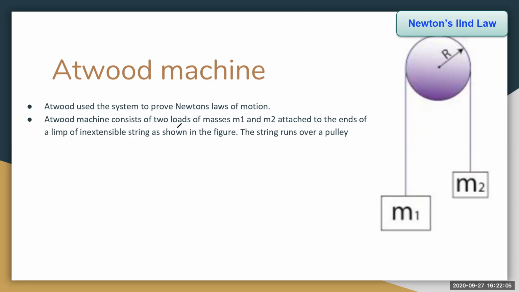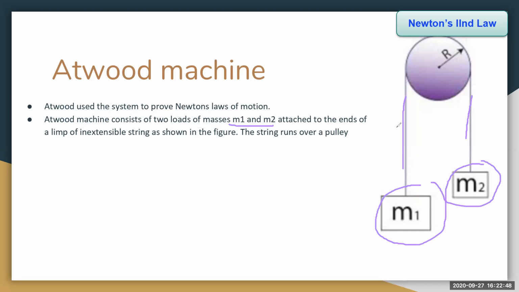The Atwood machine consists of two loads of masses m1 and m2. Those masses are attached to the ends of a limb of an inextensible string. In this figure, this is the inextensible string, which will not stretch. At the limb, the two loads of masses m1 and m2 are attached. These are the two objects. Now, the string runs over a pulley. Here we see that there is a pulley and the string runs over it.